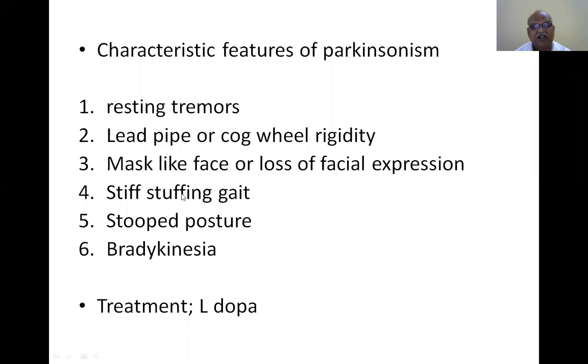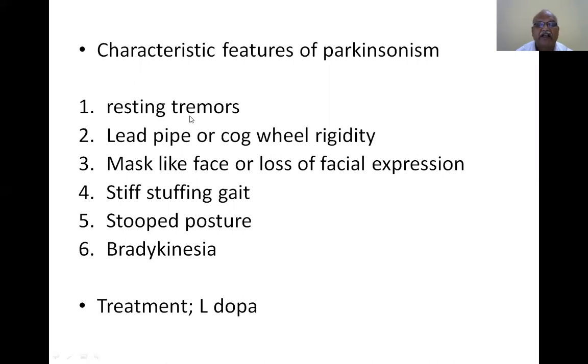Stiff shuffling gait. Gait means the way in which a person walks. He stands stiffly. Stooped posture, he bends forward. Bradykinesia, slow movements. Treatment is L-dopa. Because dopamine secretion is decreased, dopamine is replaced by means of L-dopa through the oral route.